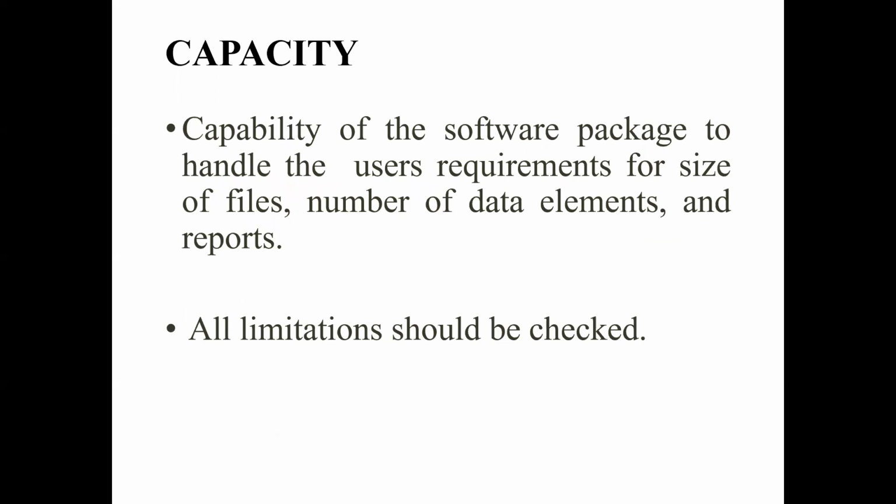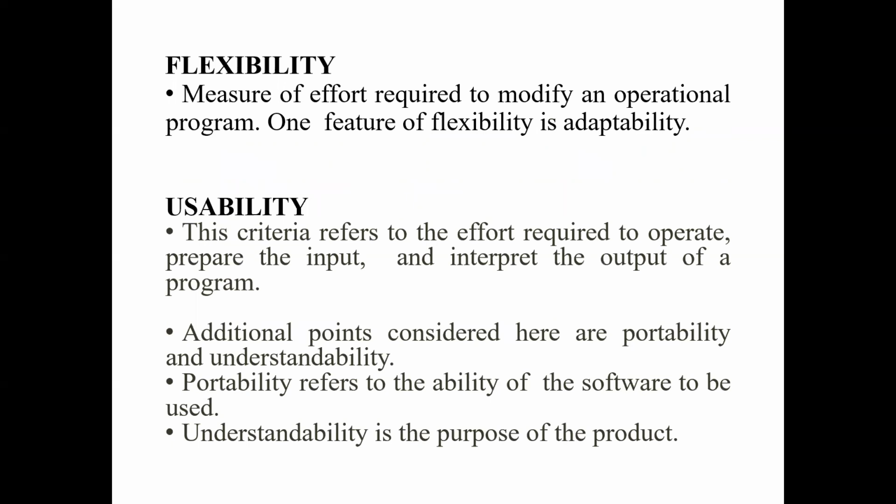Capacity means the ability of a software package to handle a large amount of data, as nowadays lots of data will be there, number of data elements, reports. All the limitations should be checked beforehand. Then flexibility. Flexibility means adaptability. Very little effort is required to modify the program.